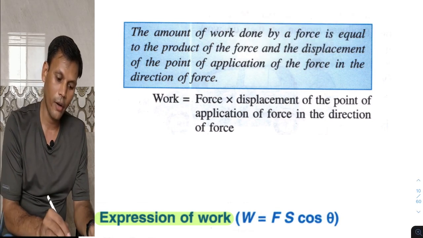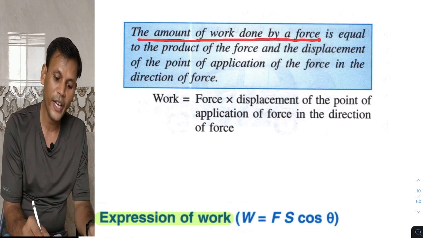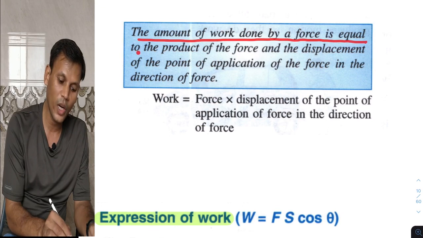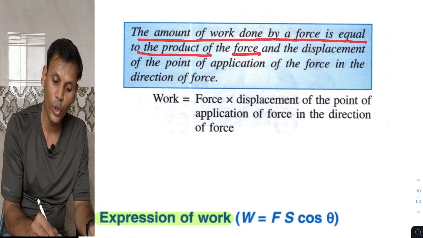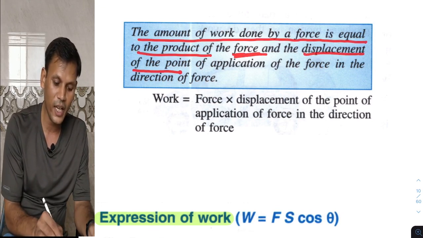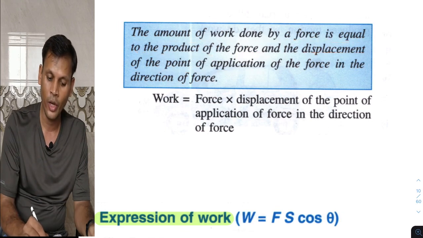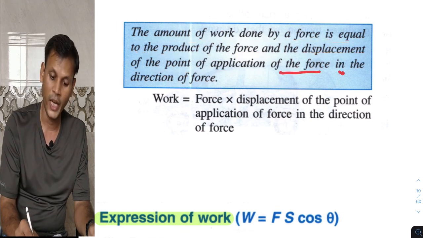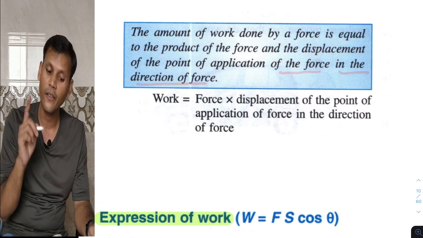The amount of work done by a force is equal to the product of the force and displacement of the point of application of the force in the direction of force.